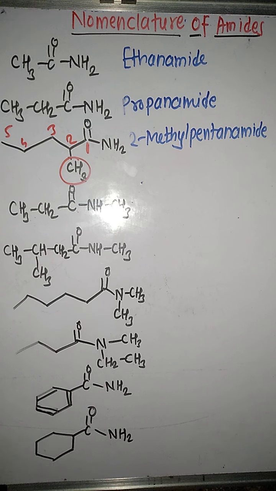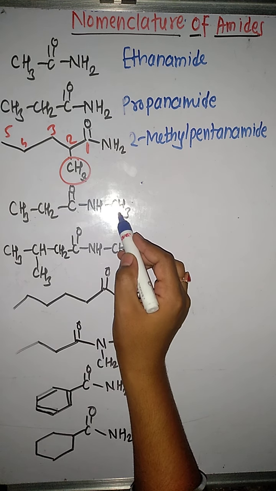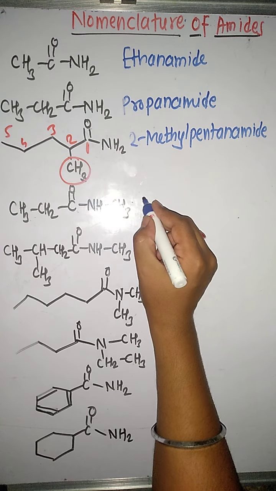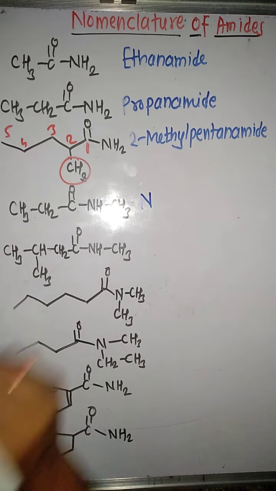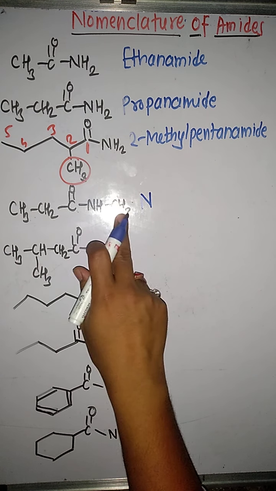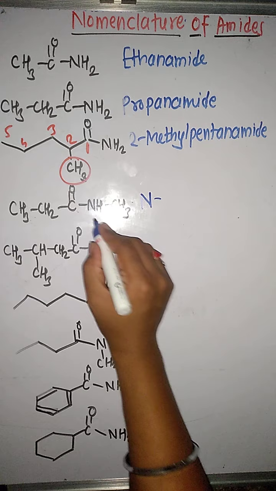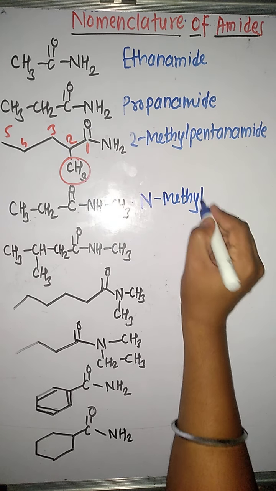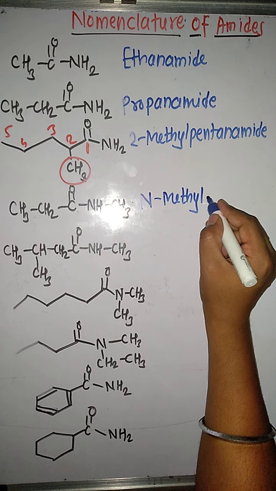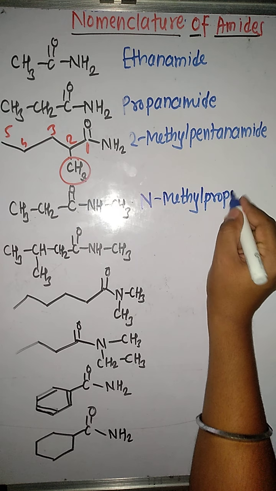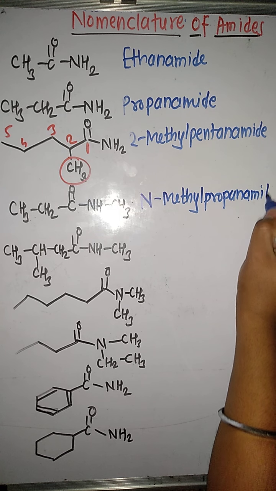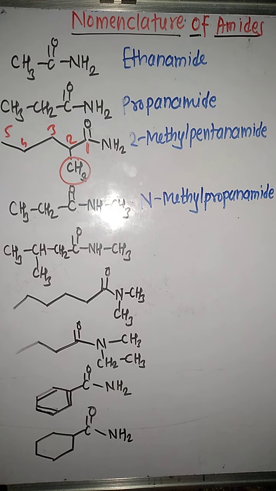Now we are going to see the secondary amides. अभी secondary amide में हमें यहाँ पे क्या दिख रहा है? Substituent occurs at the nitrogen atom. So if it is present on nitrogen, we will indicate it by capital N. अगर substituent nitrogen पे है तो उसे capital N से indicate करेंगे. What is the name of that substituent? Methyl. So we will write it as N-methyl. Total carbon atoms are 3. So parent alkane will definitely be propane. Replace E by amide.